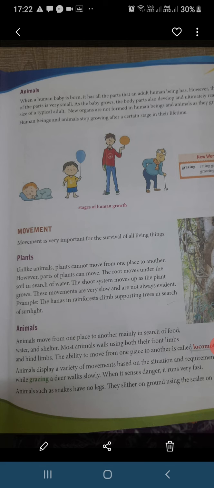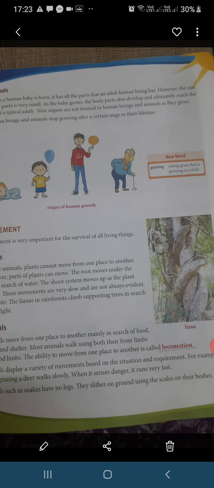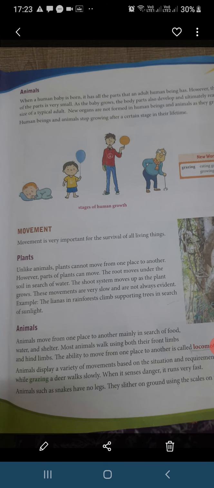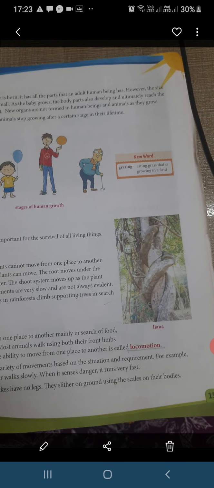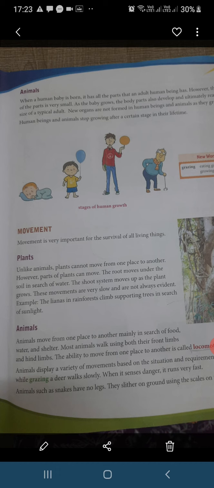Animals. Animals move from one place to another mainly in search of food, water, and shelter. Most animals walk using both their front limbs and hind limbs. The ability to move from one place to another is called locomotion. Animals display a variety of movements based on the situation and requirement. For example, while grazing, a deer walks slowly. When it senses danger, it runs very fast.